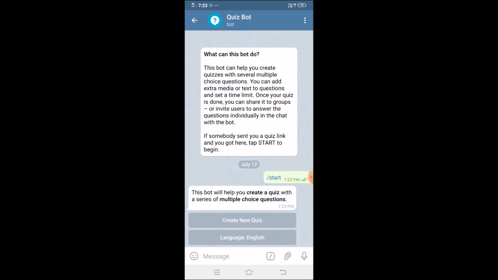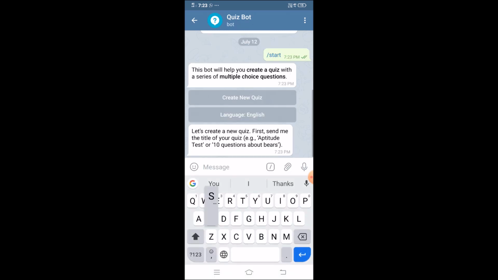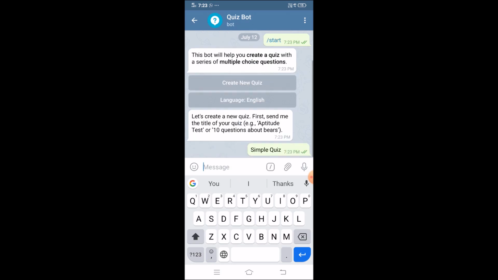The moment I have started, it is asking me, this bot will help you in creating quiz with a series of multiple choice answers. So I'll click on create new quiz. The moment I have typed create a new quiz, it is asking me to send the title of the quiz. So I'll simply give the name, and that is simple quiz. So this is the simple name I have given for my quiz.